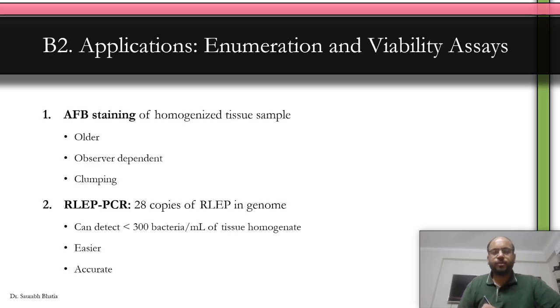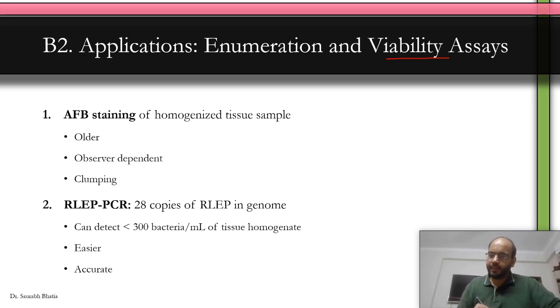The second application of the mouse foot pad is the viability assay. That means finding out whether the M. leprae which you have taken from the patient can actually cause the disease. In some instances, you can take a biopsy sample from the human patient, take out M. leprae from that biopsy sample, and inoculate it in the mouse foot pad. Clear? After inoculation, you allow the M. leprae to grow, take the sample from the mouse foot pad and analyze whether the bacilli can cause the disease or not.